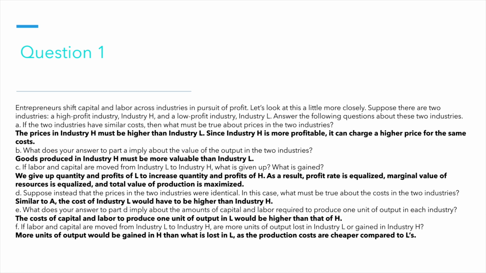Question 1, we're given two industries, industry H, which is a high profit industry, and industry L, which is a low profit industry. If these two industries have similar costs, then what would be true about prices in the two industries? We can assume that the prices in industry H are going to be higher than industry L, due to the fact that industry H is a high profit industry. So they should be able to charge a higher price for the same good, for the same cost.